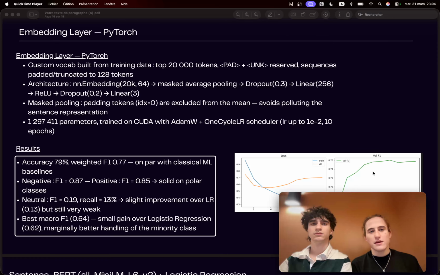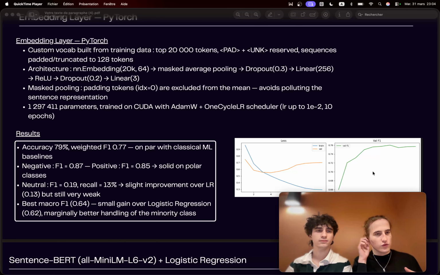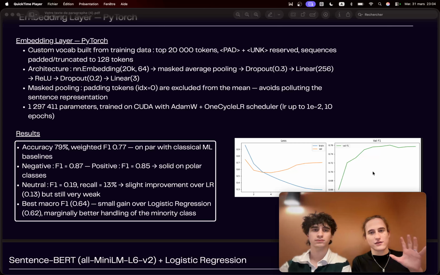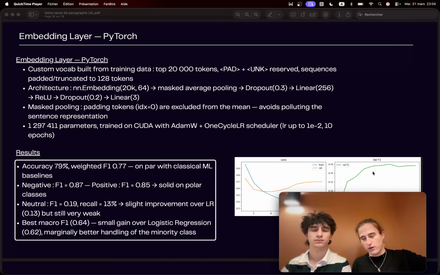About the embedding layer in PyTorch, maybe Charles, do you have some words about this one? Or I can pursue it, but don't hesitate to interrupt me. So this is how we try to have much deeper embedding models. We stack multiple layers, first with convolutional neural networks. Even though it's text, it's interesting to see it from a picture point of view. And with activation layers like ReLU, dropout, linear, and so on.